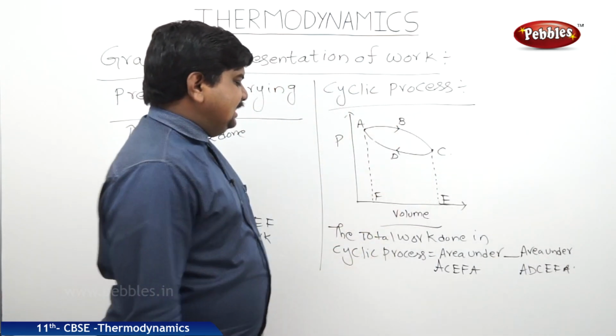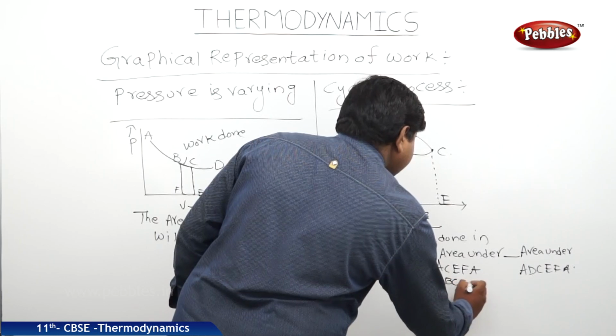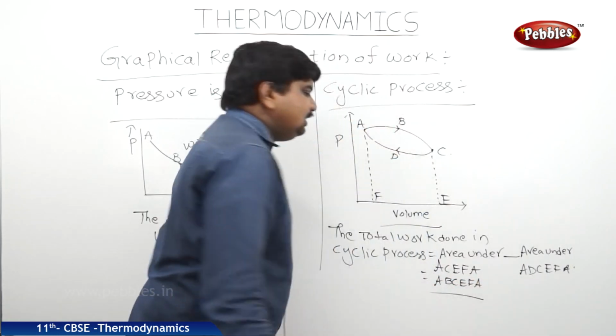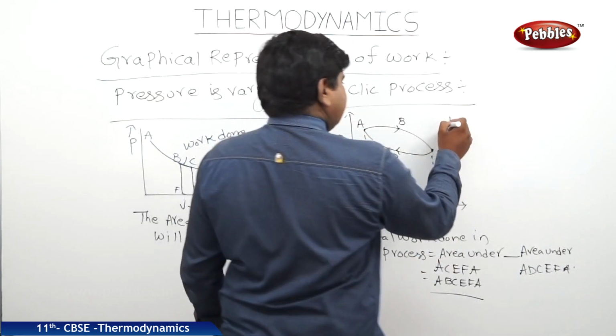We can write this one, AC, as ABCEFA also. Then it will give the total work done on the slope ABCDA.